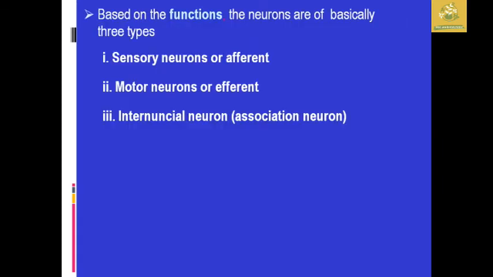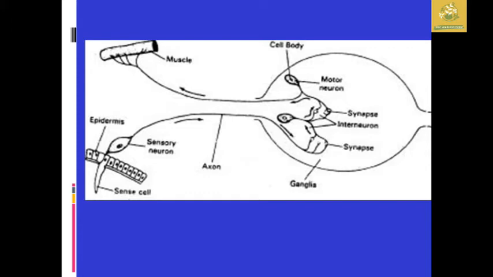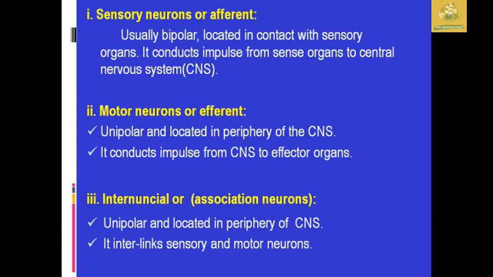While seeing the basic functions of the neuron, they are of three types: the sensory neurons and the motor neurons, which are known as afferent and efferent, and the internuncial neurons, which are known as association neurons. In this picture you can see the sensory neuron, the motor neuron, the synapse, and the internuncial neurons, which are present mainly in the brain as well as the central nervous system. After that, the sensory neurons, known as afferent, are usually bipolar and are located in the sensory organs.